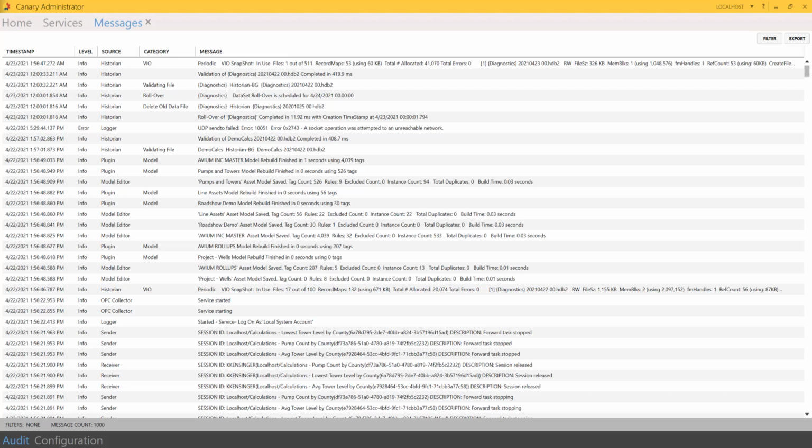Messages are displayed in columns and rows. Each message row will have a column for timestamp, log level, source, category, and the message itself. Filters on the status bar at the bottom will show if any filters are currently applied. When the Messages tile is opened, it will show 1,000 messages by default. Scrolling to the bottom of the list will retrieve additional messages.